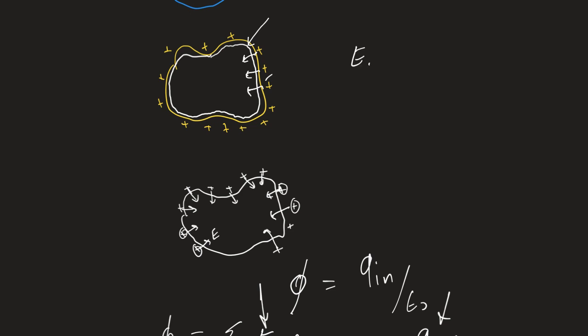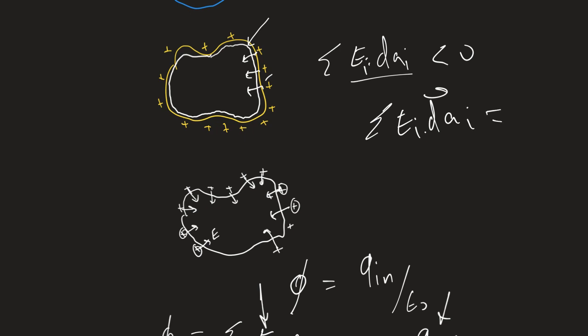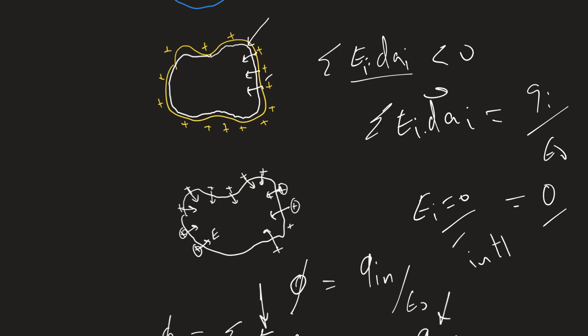So the flux, the sum of all E dA sub i, should be negative. But how can it be possible that the sum of E dot dA sub i equals the charge inside divided by epsilon 0, if this charge inside is 0, because inside of a conductor the charge doesn't live, it lives on the exterior of the surface? So the only way is to think that all the E sub i are 0 in the interior.